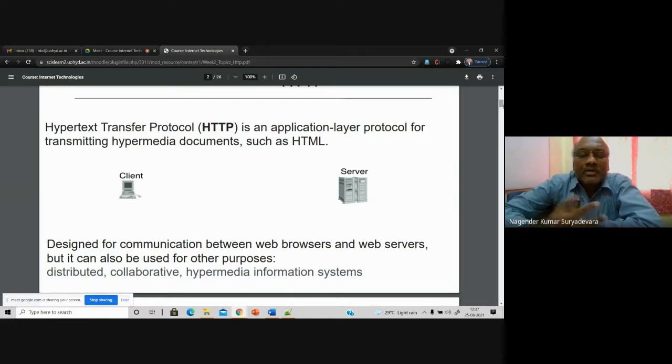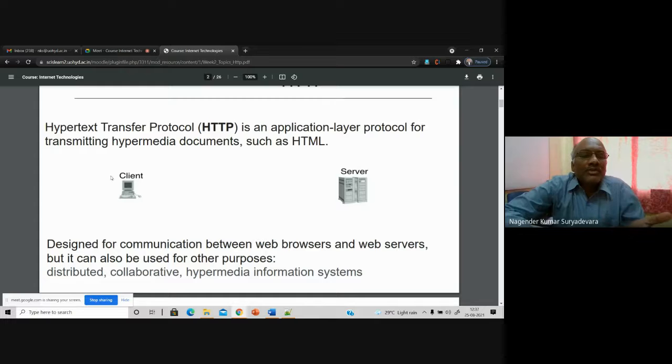Your web browser tries to have some communication to get, put, retrieve, update, or modify something on the server side. Your server will host all the web documents. All your web-related information is made available on that server, on that computer. Of course, a server is nothing but a computer.